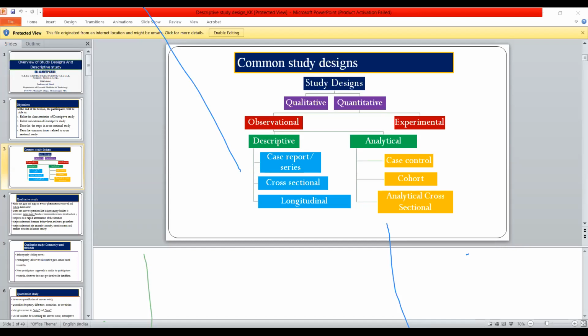Is it clear? Is it clear? Any doubts? Okay. Thank you for learning with me. Thank you, sir. That was an elaborative session on study designs with various examples. Sir has explained in detail how to choose an appropriate study design.